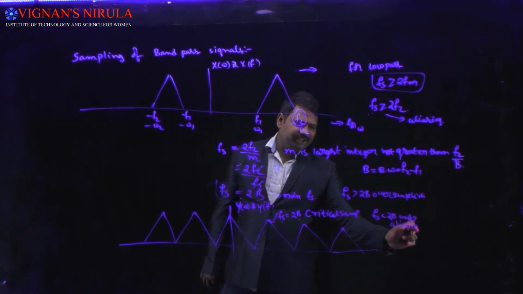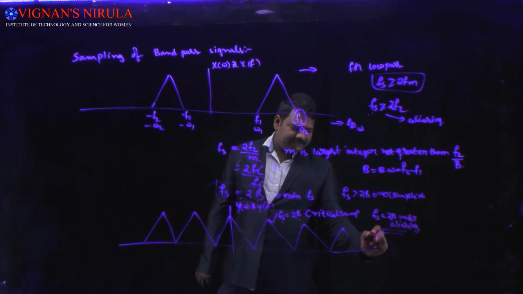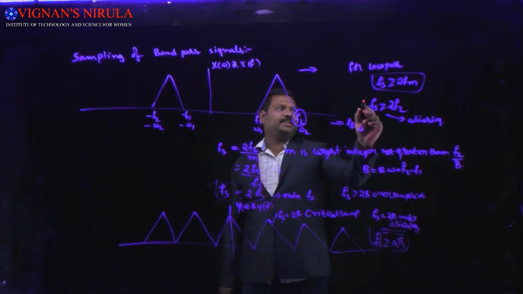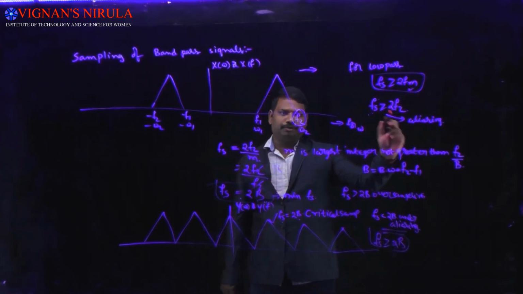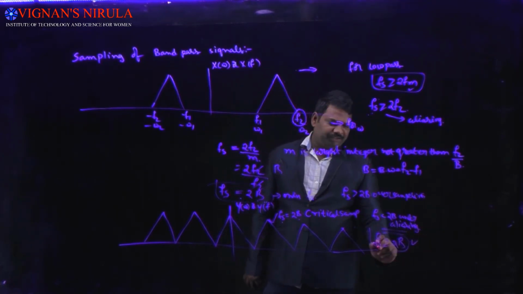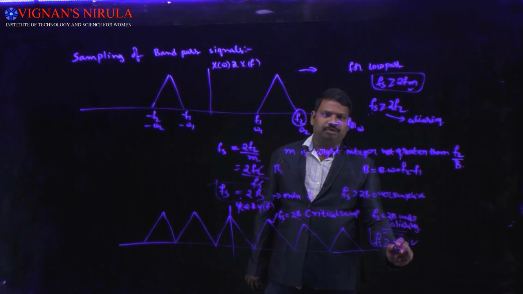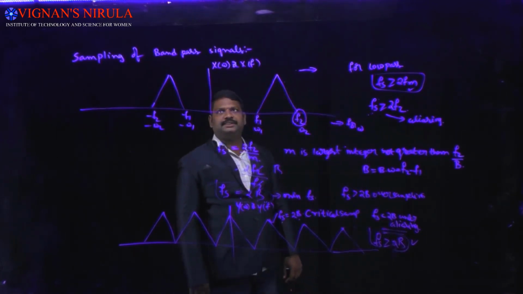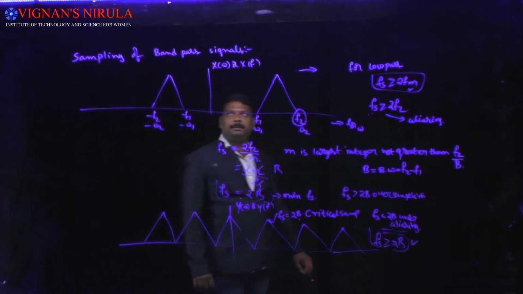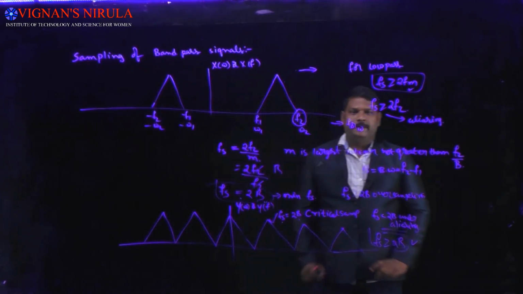Therefore, to avoid this aliasing, the sampling frequency must be greater than or equal to twice the bandwidth. In the case of low pass sampling, it is twice the maximum frequency component. In the case of band pass sampling, fs will be greater than or equal to twice the bandwidth. That is our sampling process. This is the sampling of band pass signals.